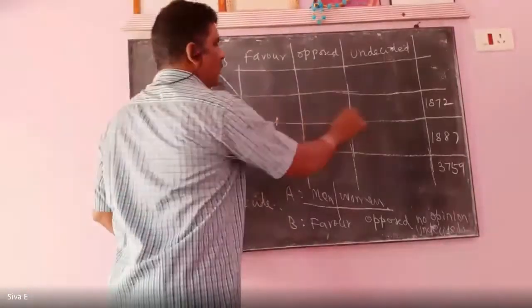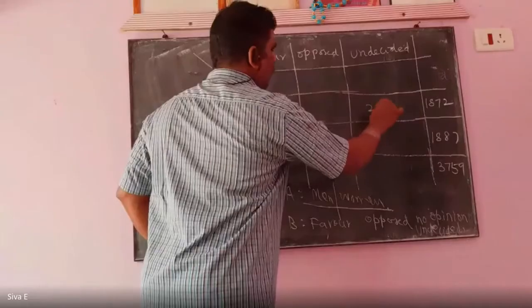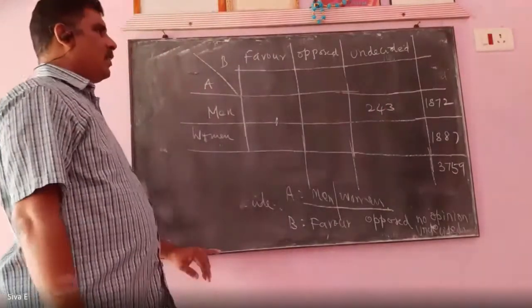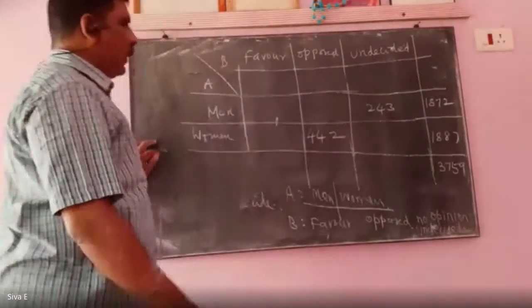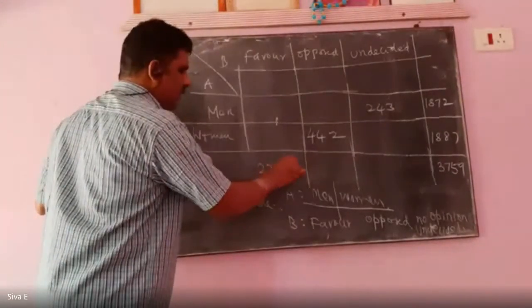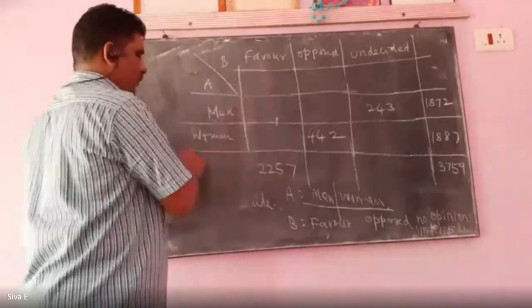So 243 men are undecided. 442 women were opposed. A total of 2257 individuals were favored, and 917 were opposed.